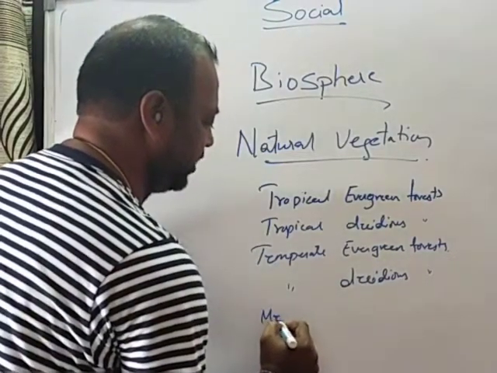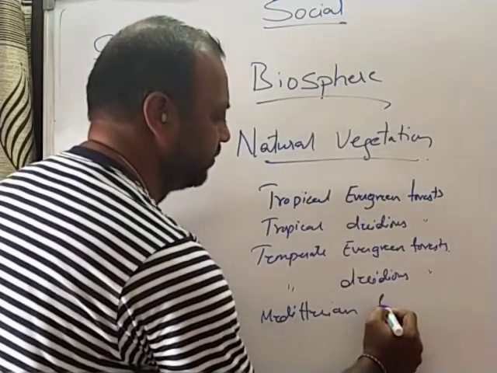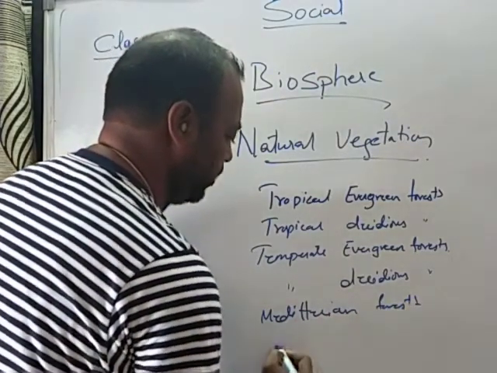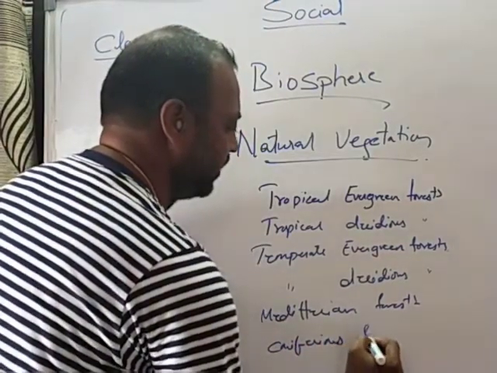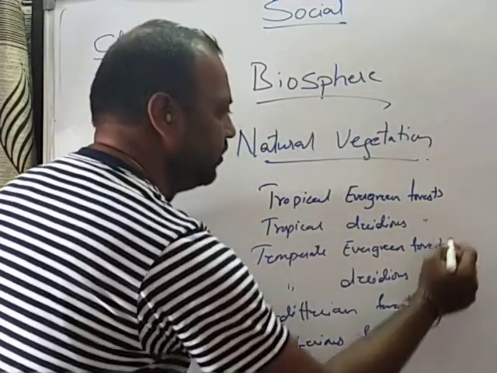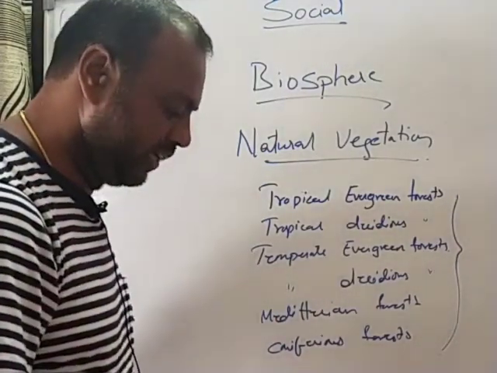And Mediterranean vegetation, the Mediterranean forest, and coniferous forest. In the cold regions, generally, you find these coniferous forests. These are the 6 types of forests which we are going to discuss in detail in today's class.